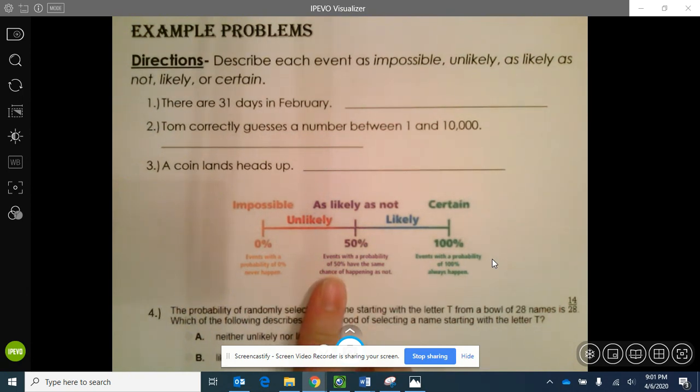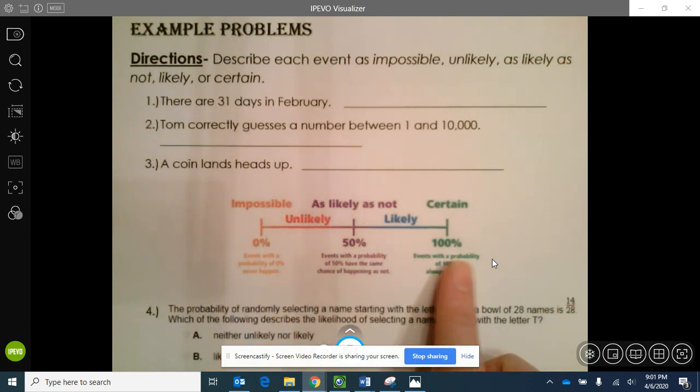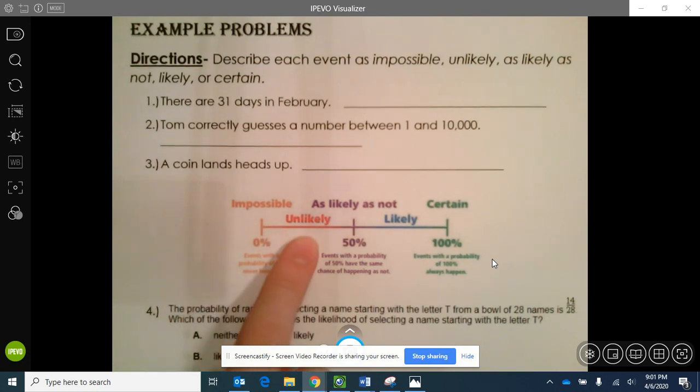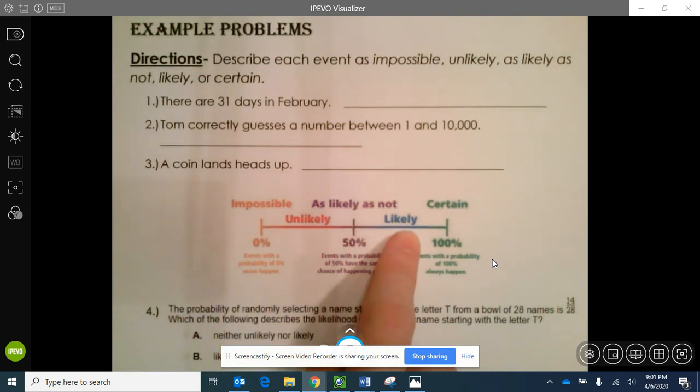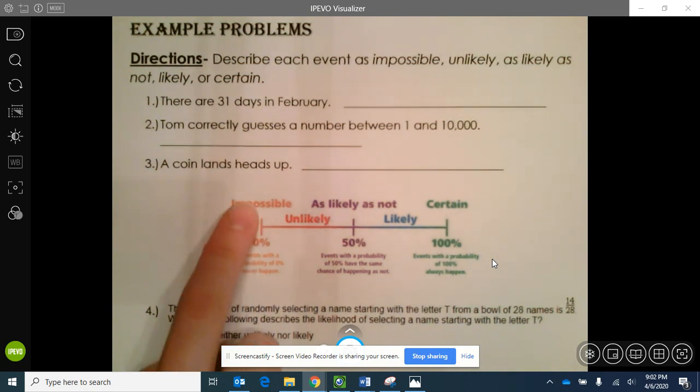So before we do some example problems, I want you to take a look at this graphic here. It just shows us, depending on what the probability is and where it falls in this range from 0% to 100%, this determines whether we classify it as impossible, unlikely, as likely as not, likely, or certain. So if an event has a probability of 0 or 0%, we would say this is impossible. It's never going to happen.